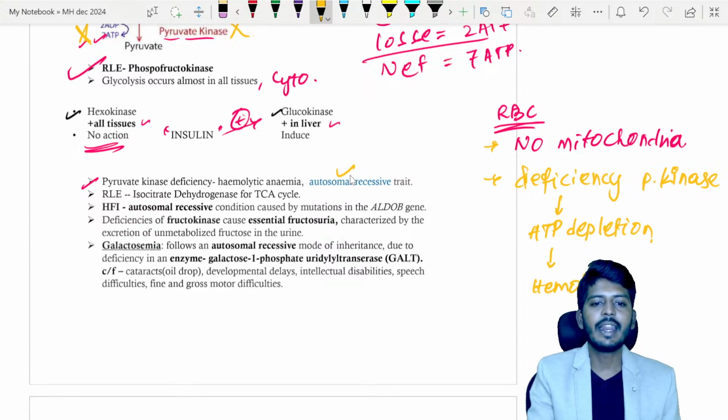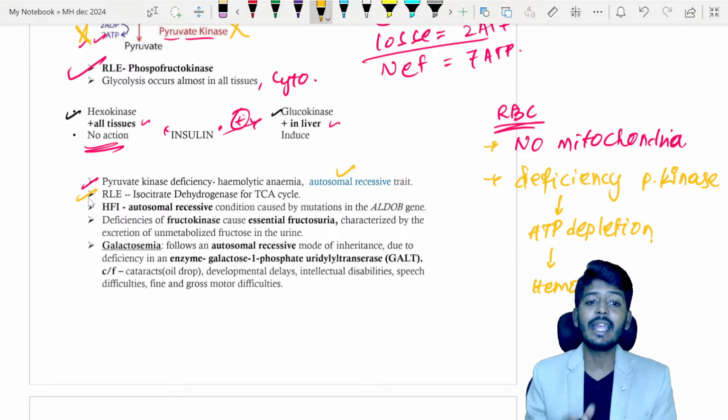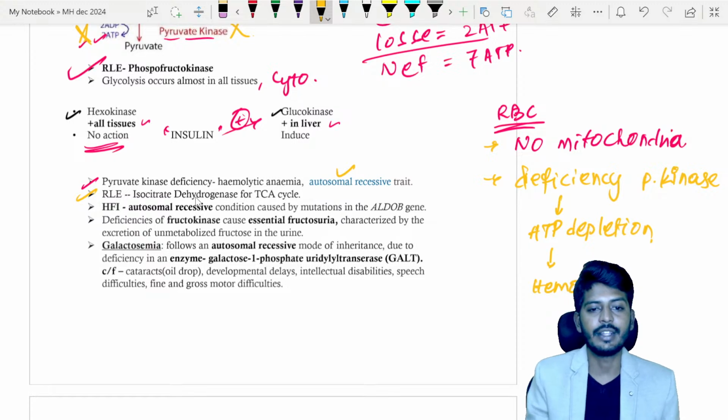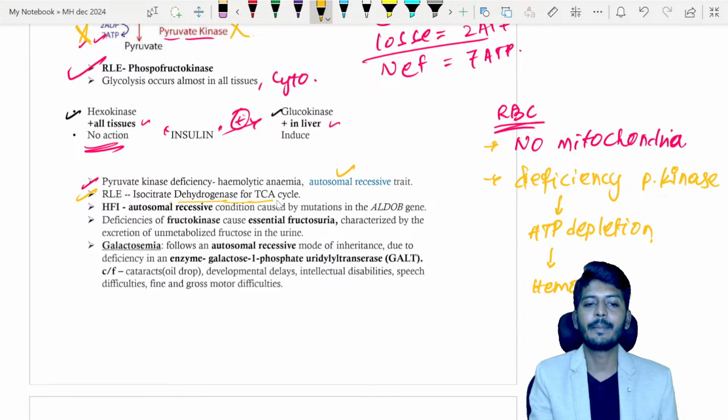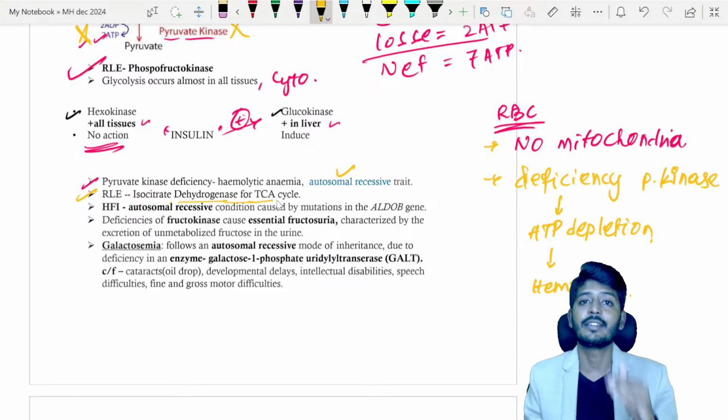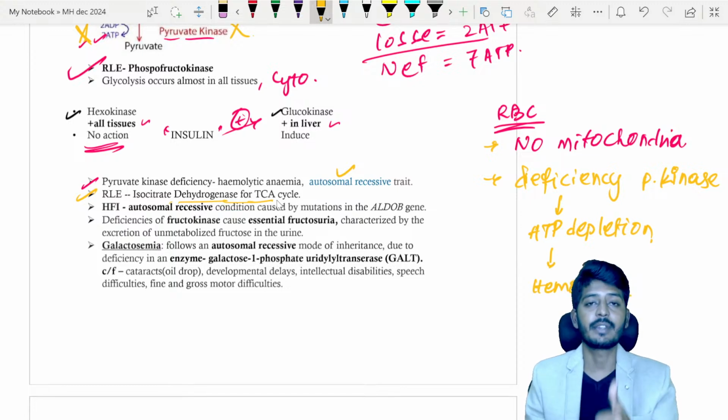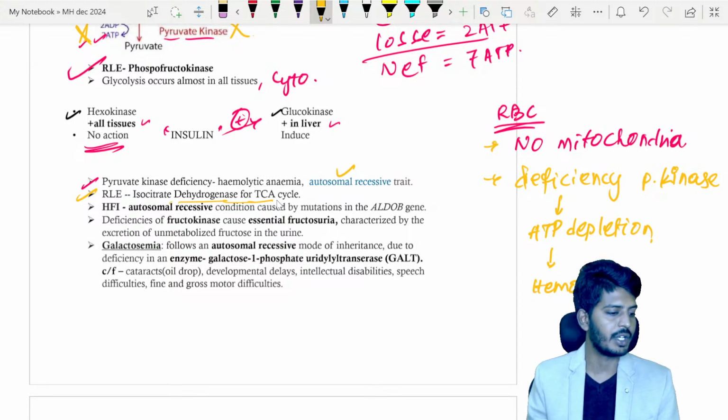Okay. Then rate limiting enzyme for the Krebs cycle, so I'm not going to discuss the Krebs cycle here. The rate limiting enzyme for the Krebs cycle is isocitrate dehydrogenase. So the Krebs cycle starts with what? It starts with acetyl-CoA. Acetyl-CoA is the substrate for the Krebs cycle, and the rate limiting enzyme is isocitrate dehydrogenase.